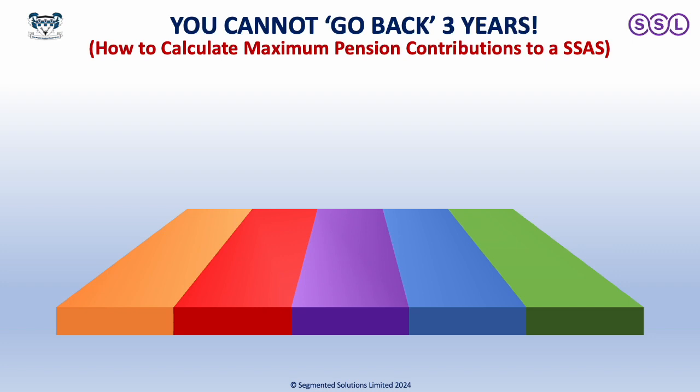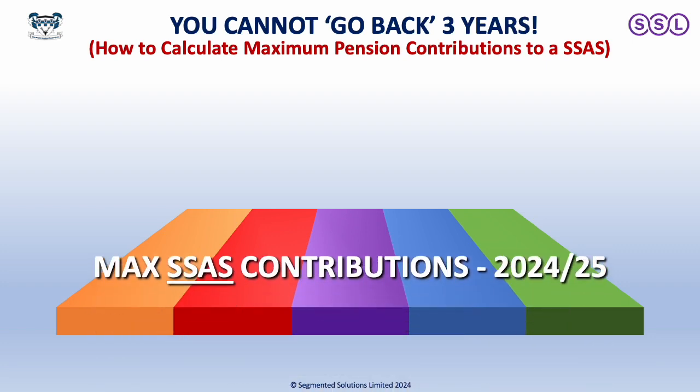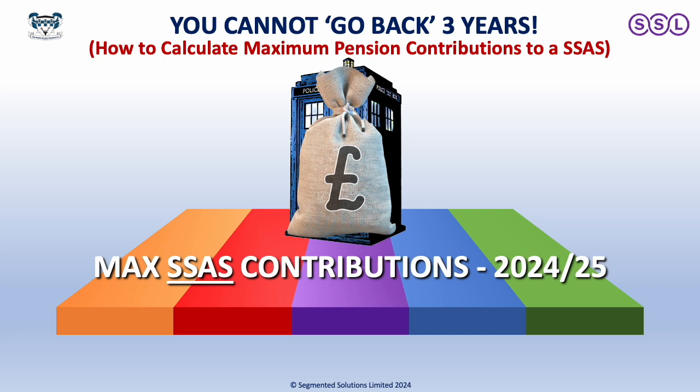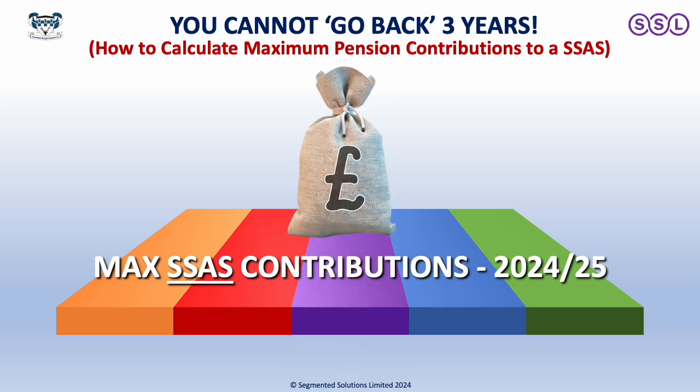Just wanting to take you through the calculations for SSAS contributions for the tax year 2024-25. And everyone I speak to seems to be under the illusion that you can go back 3 years. But unfortunately, there's no such thing as time travel when it comes to pensions. When we're looking at SSAS contributions, everything that counts is the date and time of the actual contributions to the pension scheme. There's no going back.